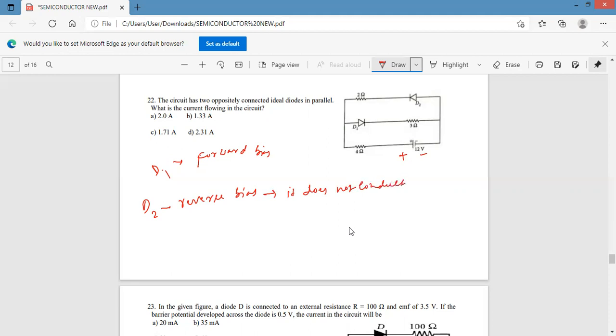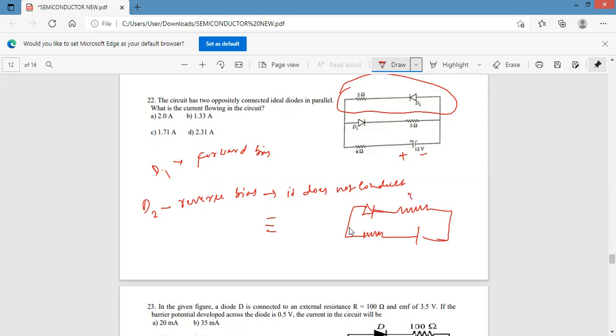That means the current will not flow through this arc. As a result, whether the circuit is there or not does not make any difference. Therefore, we can remove this one. As a result, the equivalent circuit is only a diode D1 with resistance 4 ohm and with resistance 3 ohm with that. This is the equivalent circuit.